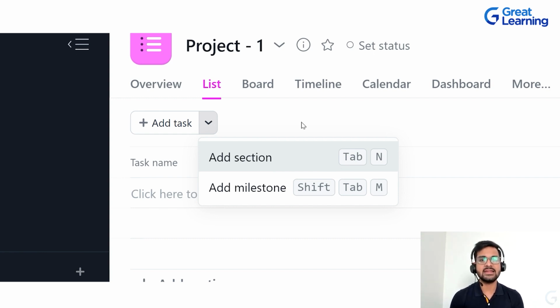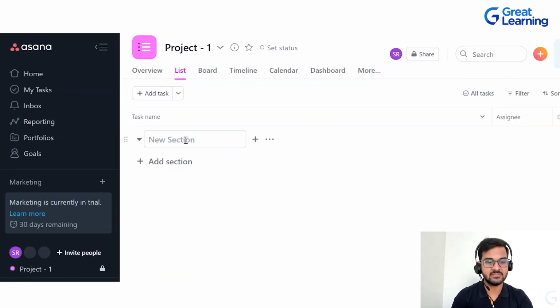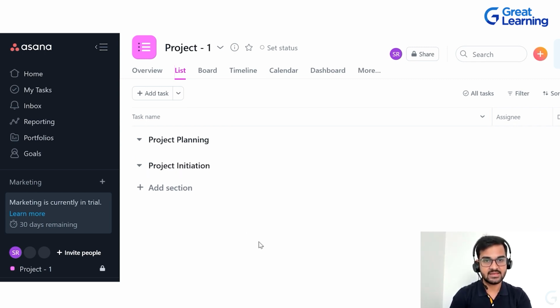But as of now, let's say we want to divide this project 1 into 3 sections, such as project planning, project initiation, and project execution. Depending upon the scope, the project can be divided into various sections. So for example, I click on add section and the first section that I want to have is, let's say, project planning. So this is the first section. Then second section is, let's say, project initiation. And third section is project